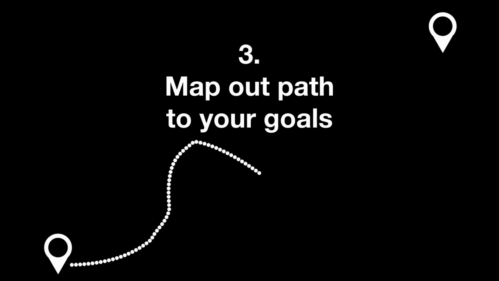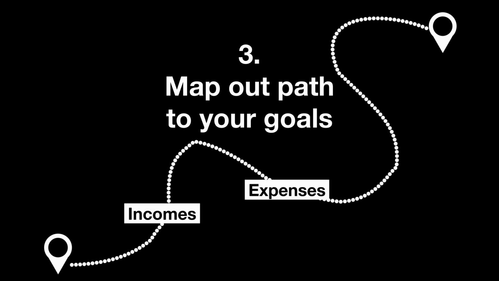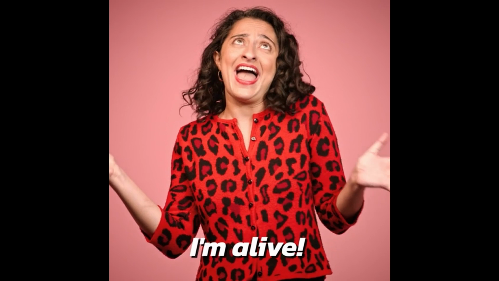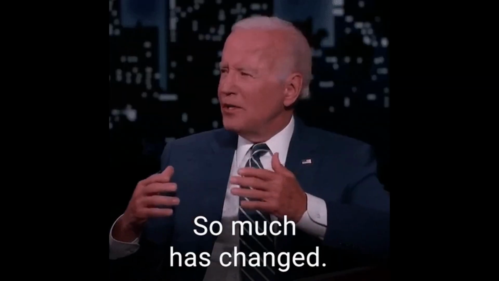To map out a path to your goals, you need to think about how to manage your incomes, expenses, assets and liabilities. For example, it might be necessary to lower your expenses to save more or change your asset mix to earn higher returns. And remember, a financial plan is a living document. Revisit it at least once a year or whenever your situation changes.